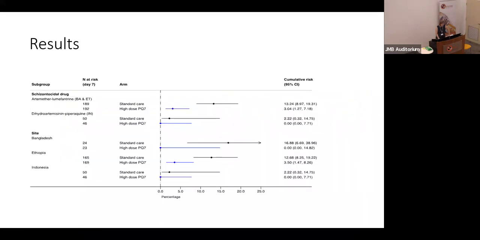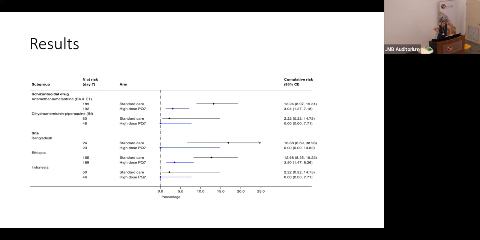If we zoom in on the different countries or the different blood stage treatments, we get a more granular picture. On the top part, we have the results for patients who received artemether-lumefantrine as a blood stage treatment, which was used in Bangladesh and the Ethiopian site as part of routine care. And below that, the patients who received DHA-piperaquine at the Indonesian site.